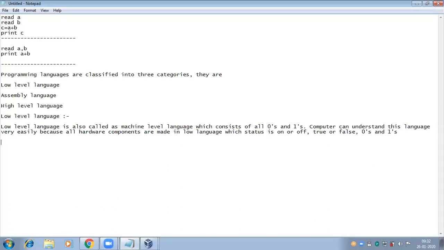The programming languages are classified into three categories: low level language, assembly language, and high level language. Low level language is also called machine level language, which consists of all zeros and ones. Computer can understand this language very easily because all hardware components are made in the low level language, whose status is on or off, true or false, zeros and ones.